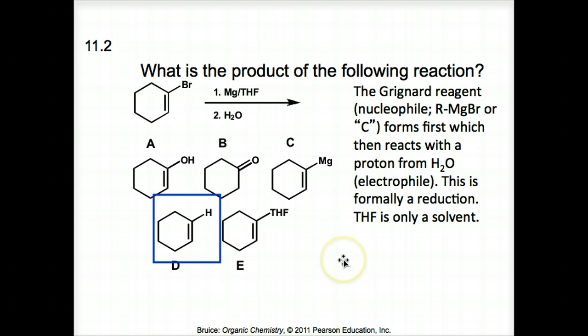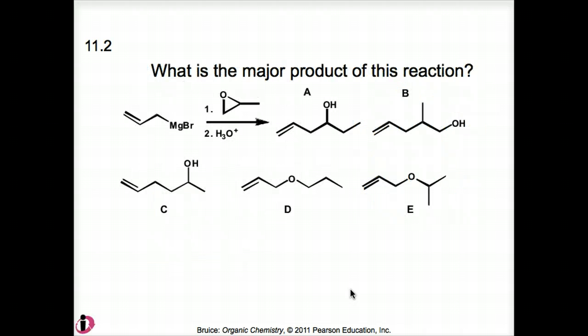And as noted on this slide, the Grignard reagent, which provides a nucleophilic site represented by magnesium bromide bonded to an R group, which in this case is this cyclic alkene, or a carbon, which is this carbon right here, forms first, which then reacts with a proton from the water molecule, which is electrophilic. The proton is. This is formally a reduction reaction, in that we're creating more carbon-hydrogen bonds, and THF is only a solvent. So as you know, THF is not going to participate in the reaction. Okay, let's go to the next slide, and again, take a look at it.